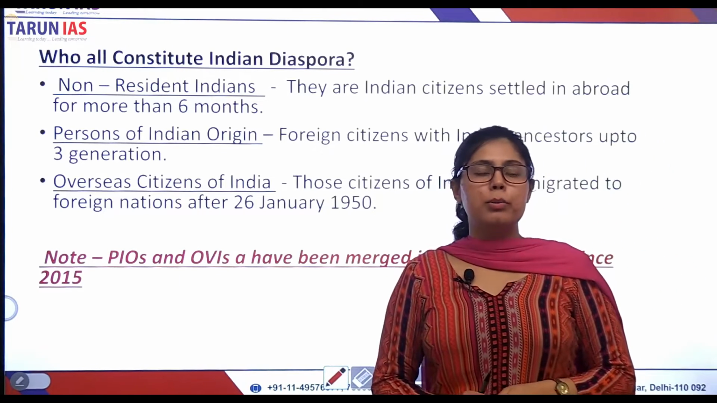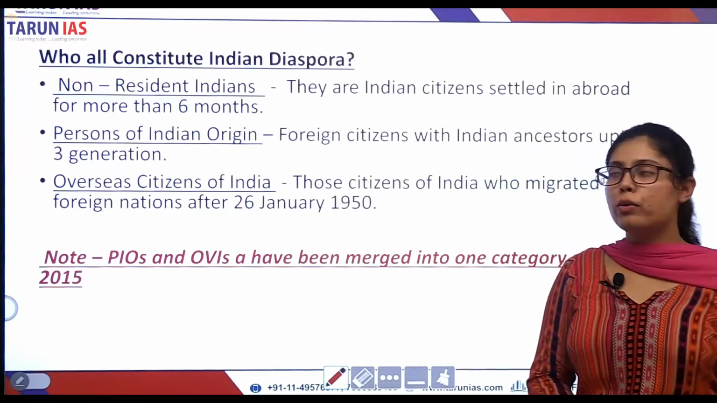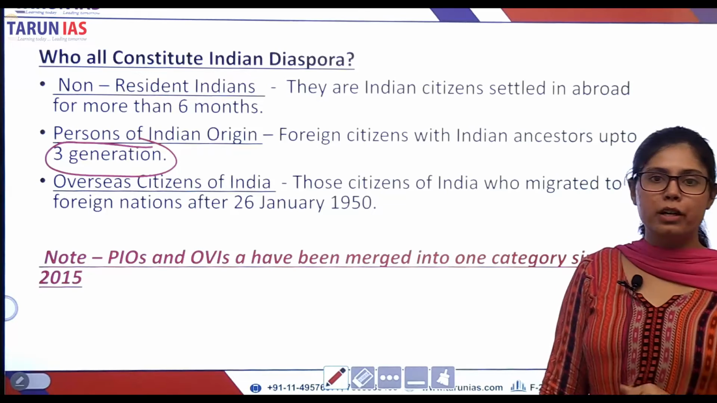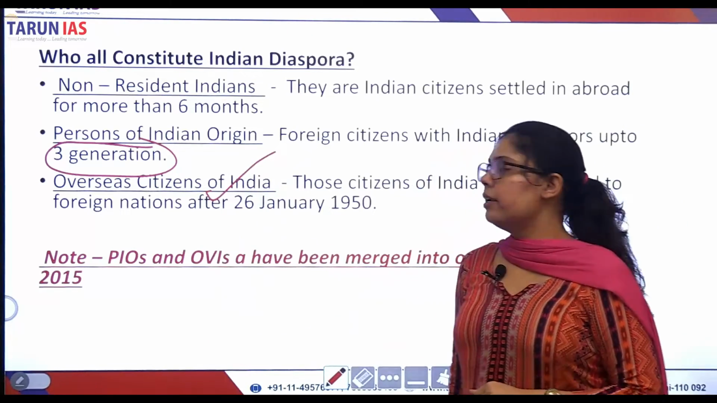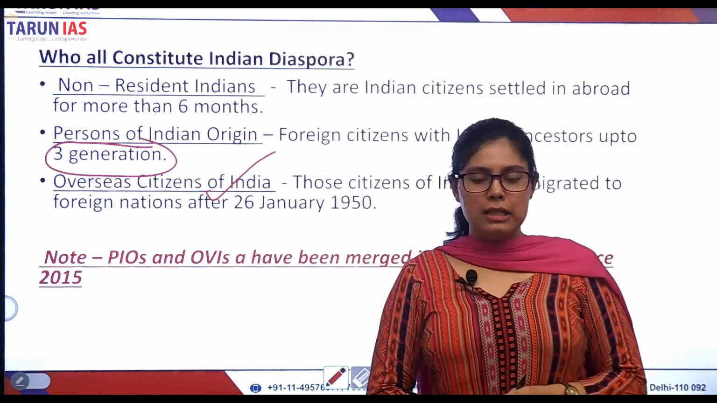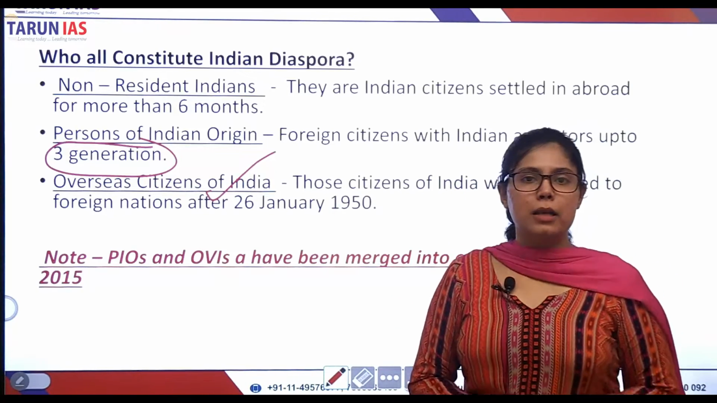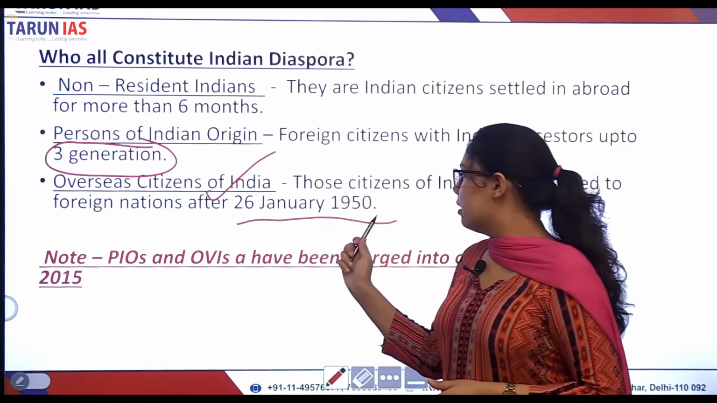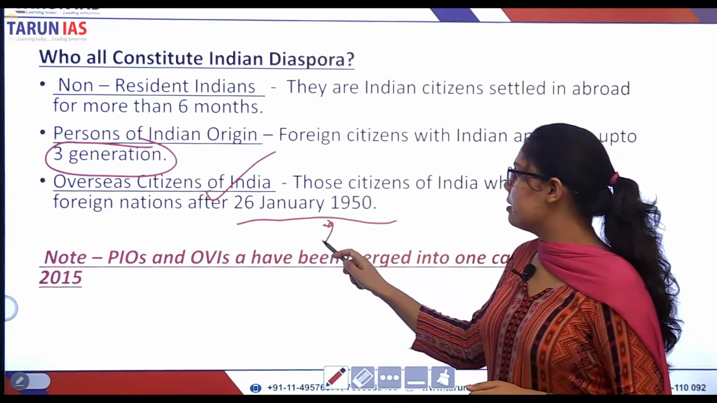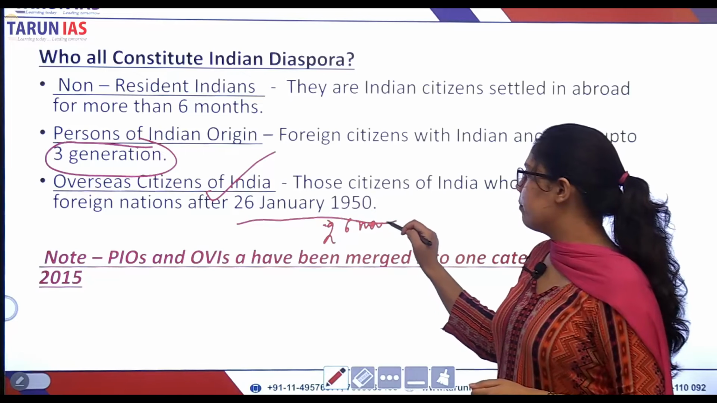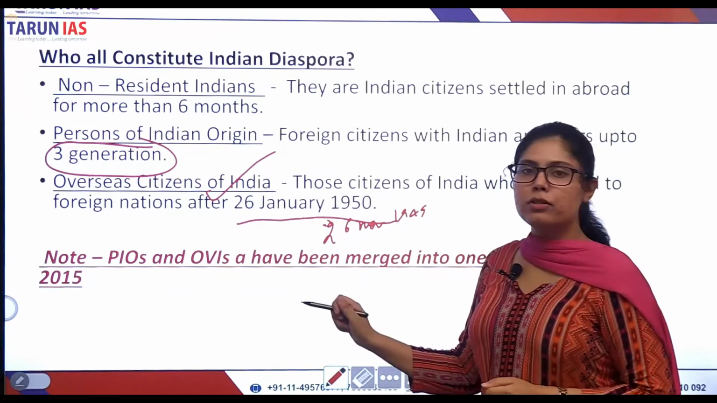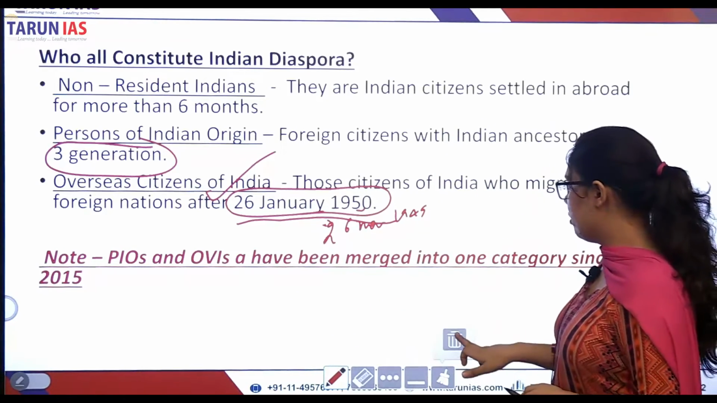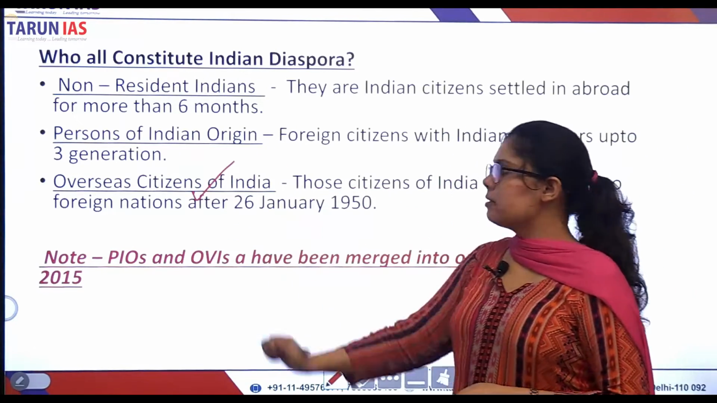There are PIOs, people of Indian origin. All those who trace their roots to India up to 3 generations are known as persons of Indian origin. There are overseas citizens of India. What are overseas citizens of India? You see that Indians were given citizenship at the time of the commencement of the Indian Constitution. The Indian Constitution actually commenced on 26th January 1950. But all those who left India post 26th January 1950 are called overseas citizens of India.